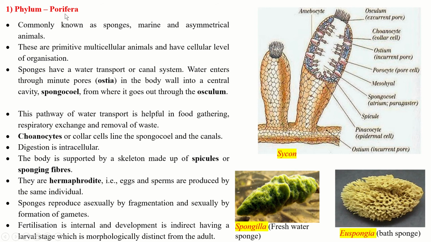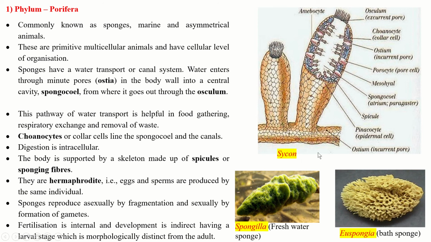Now first phylum Porifera, commonly known as sponges, marine and asymmetrical animals. So you can see they are asymmetrical, cannot be divided into equal parts passing through the center. These are the primitive multicellular animals and have cellular level of organization.